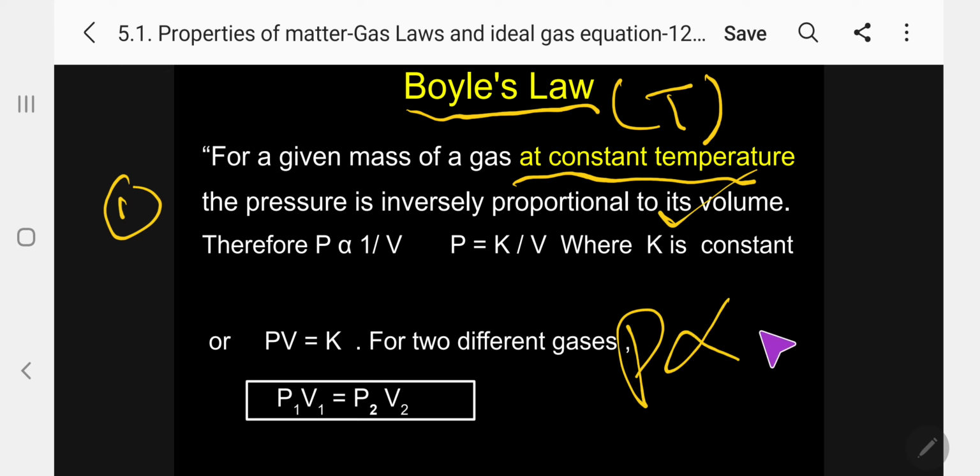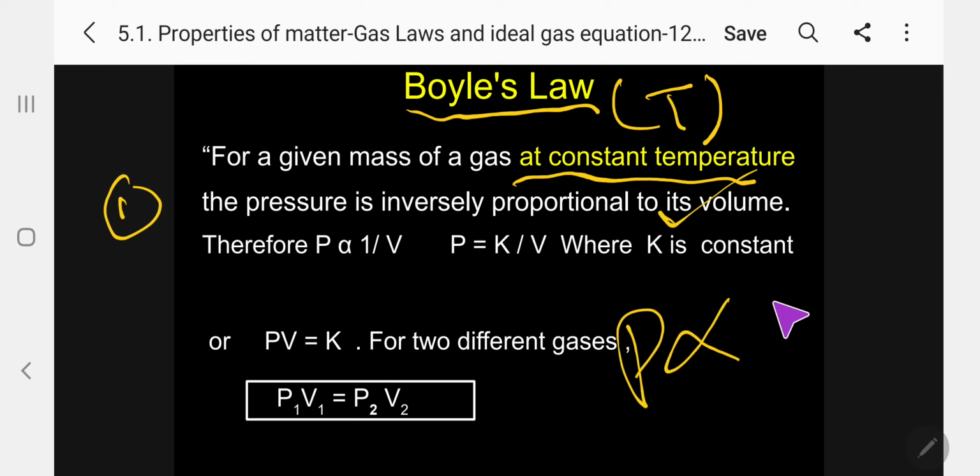Temperature is constant, kindly follow. To equate this, I can write P equal to K by V, where K is the constant, or the constant equal to PV. That is, PV equal to constant.